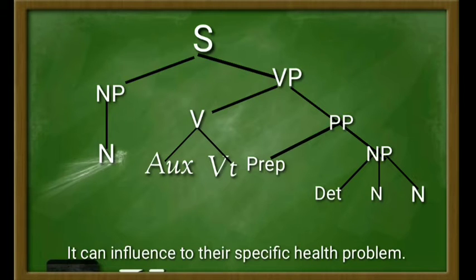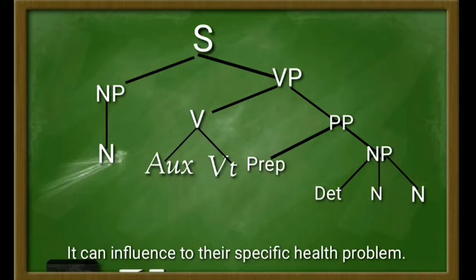The verb falls again into two, which are auxiliary and verb transitive. The auxiliary is the word can, and the verb transitive is the word influence. The prepositional phrase falls into two again, which are preposition and noun phrase. The preposition here is the word to, and the noun phrase is their health problem. The noun phrase again falls into three, which are determiner, adjective, and noun. For example, like their health problem.